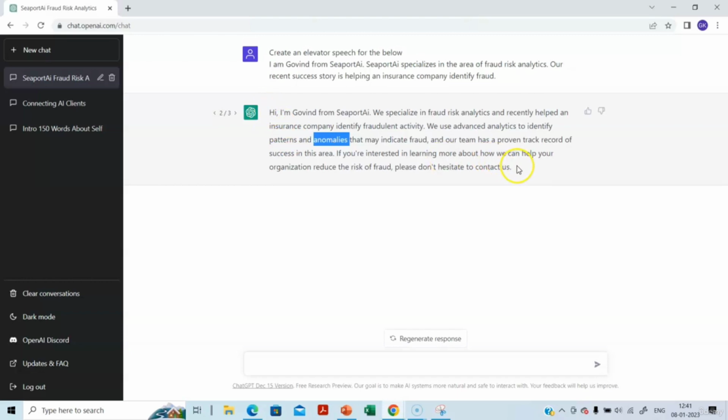So this kind of elevator speech is useful in interviews, to introduce your product, to talk about your project, and many such scenarios.